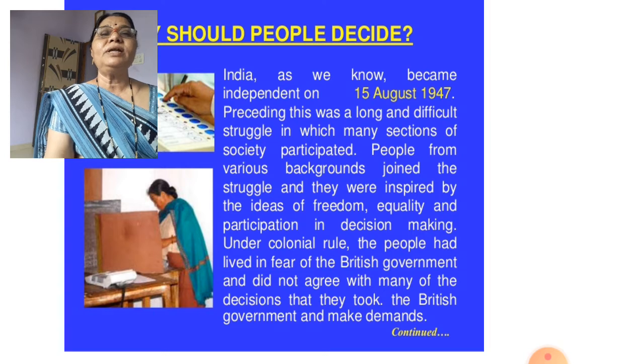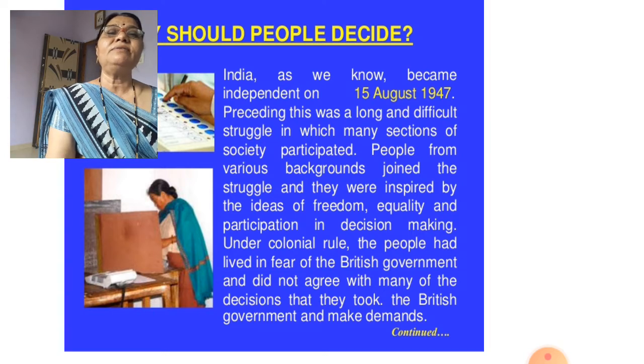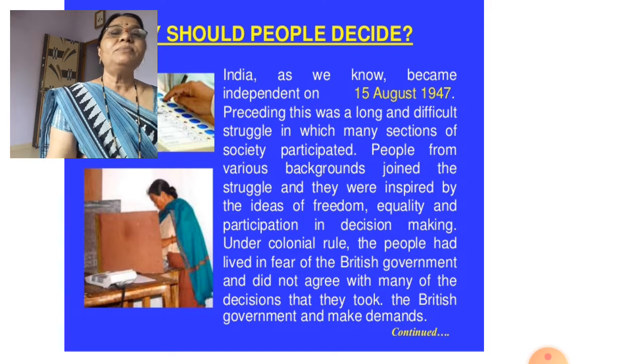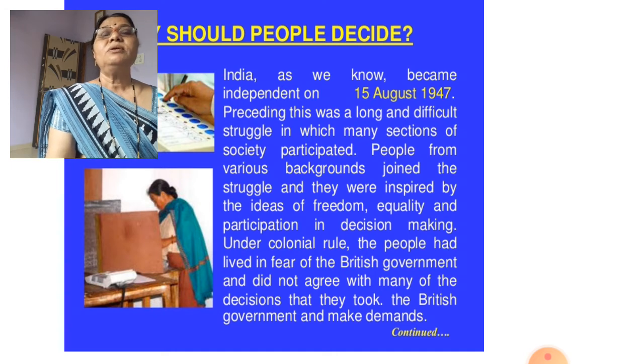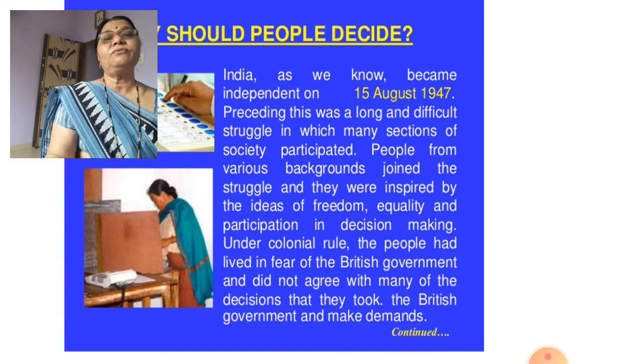People from various backgrounds joined the struggle and they were inspired by the ideas. In every nook and corner the freedom struggle was joined by everyone. Peasants were not happy, artisans were not happy. They had to leave their jobs and go from one place to another for job opportunities.